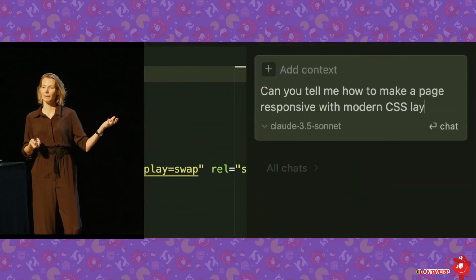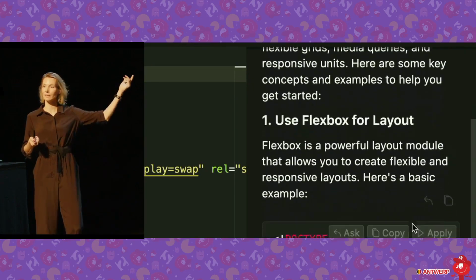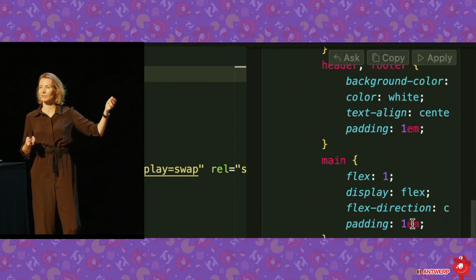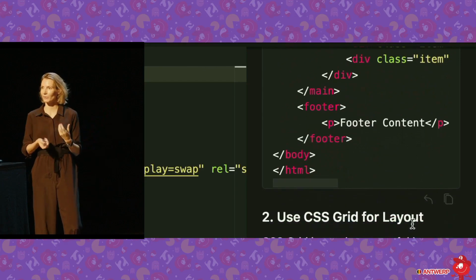And you can even say, tell me how to make a page responsive. And you can see it's going to tell you about Flexbox. It's going to tell you about CSS Grid. It's going to tell you about these things. It's going to give you examples to play with.